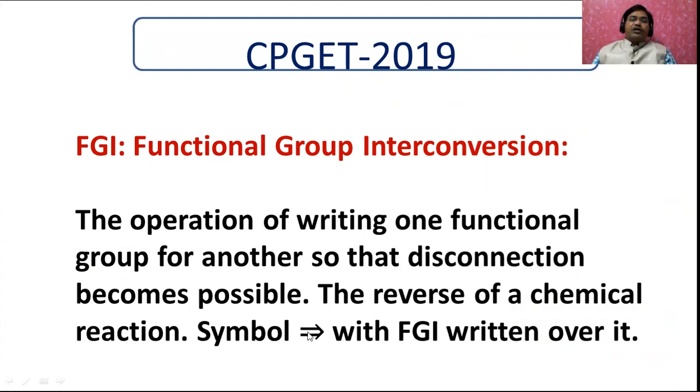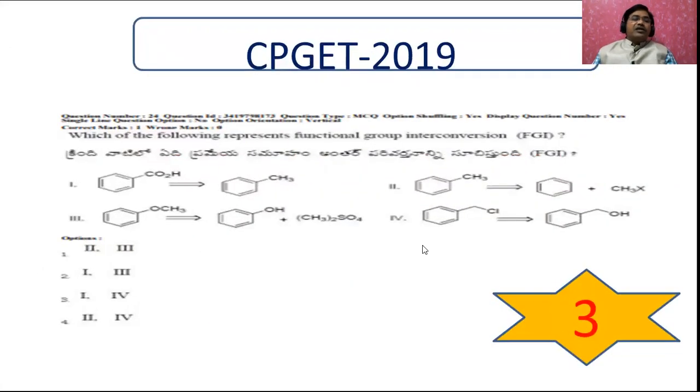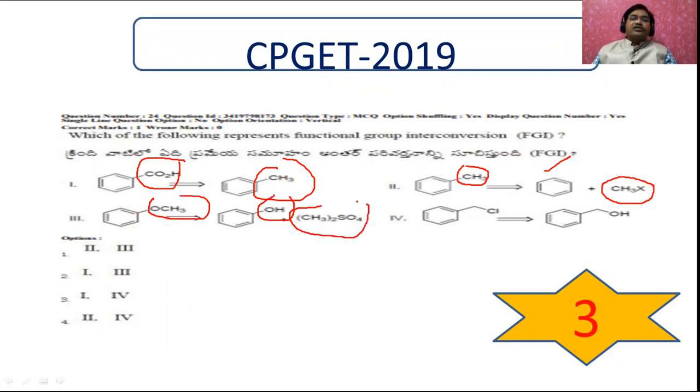It is not a normal arrow mark. This is a double-headed arrow mark with FGI over it. See, this is what I meant to say. If you see this one, I will explain a very simple technique for you. See, in this case, the CO2H is converted into the CH3. There is no byproduct. Here, another one, CH3 is converted, that is methyl benzene is converted into benzene, but here there is a byproduct. And here OCH3 is converted into OH, here the byproduct is dimethyl sulfoxide we have to use for this conversion. Whereas here the chlorine is replaced by this one.